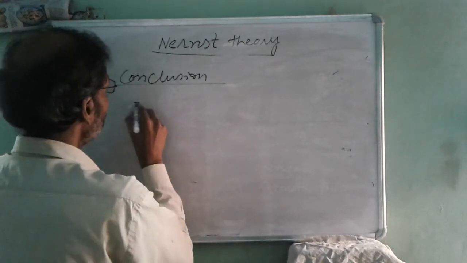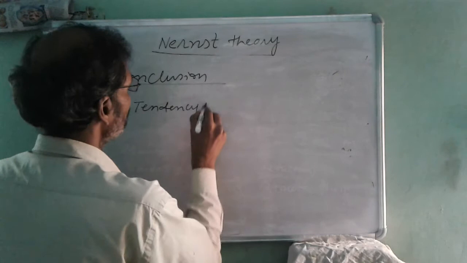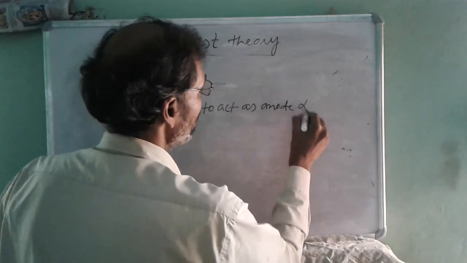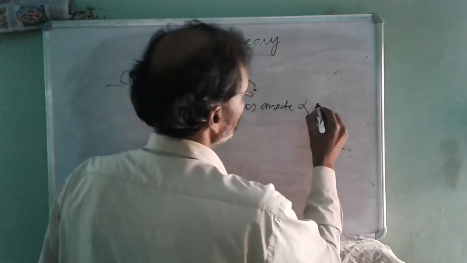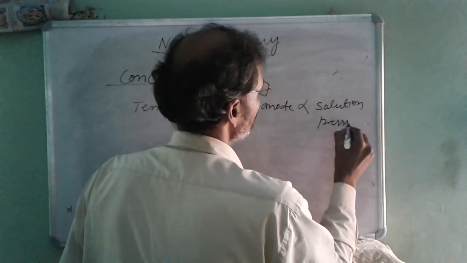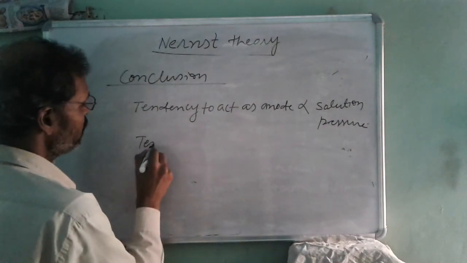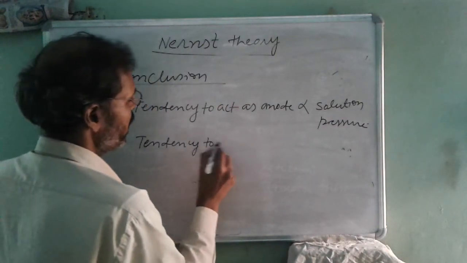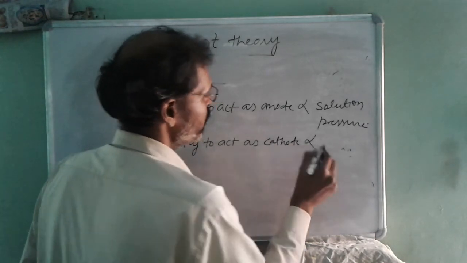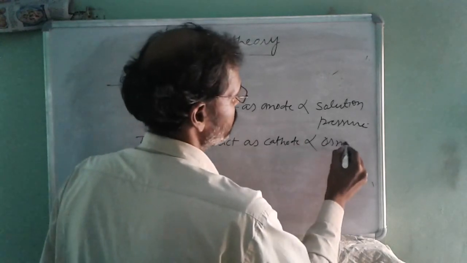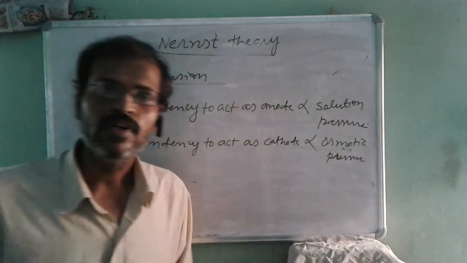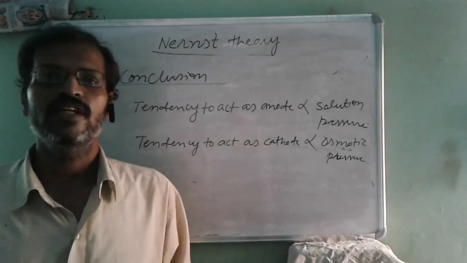So the tendency to act as anode is directly proportional to solution pressure, and the tendency to act as cathode is directly proportional to osmotic pressure. Studying this theory, we can draw such types of conclusions. Thank you.